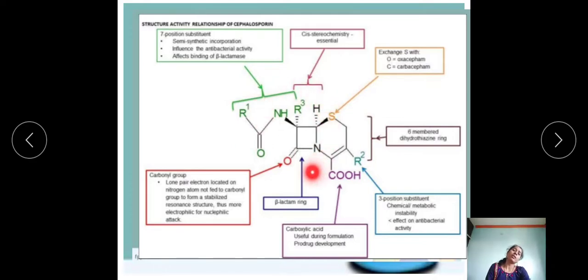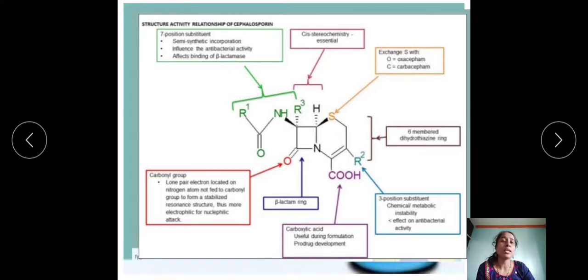Actually, for the activity there are four important kinds of groups, or rings, that are important for the activity of the cephalosporin.